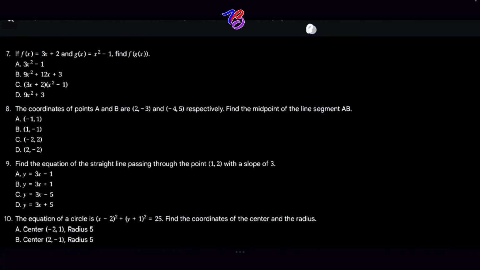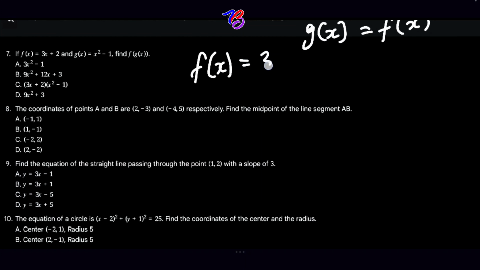So anywhere you see g of x, you substitute it into f of x. If we write this out, f of x is equal to 3x plus 2, g of x will equal x squared minus 1. That's what is given to us.